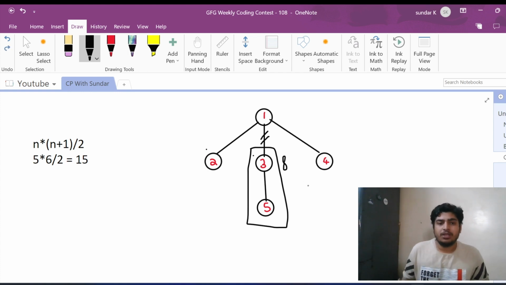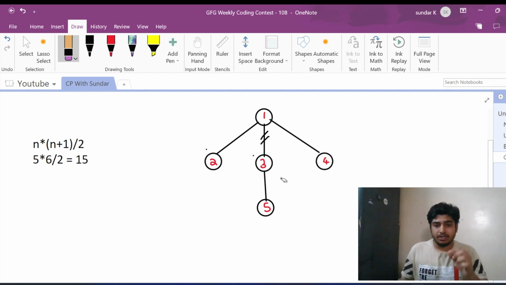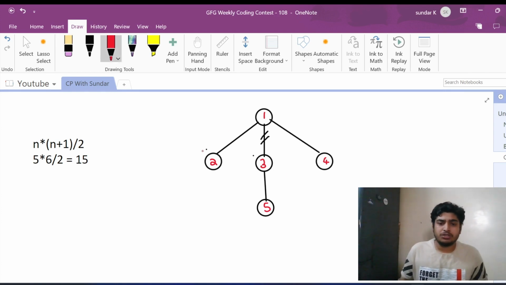In this problem, the main task is to find out the sum of all the elements in a subgraph with the ith node as the root. So we'll always scan from the leaf node because it's very easy to predict the sums of leaf nodes. So now for every node, calculate the sum of all the elements in the subgraph with that particular node as the root node. So for 2 as the root node, the sum will be 2 because it's a leaf node, right? So first calculate the sums of leaf nodes.